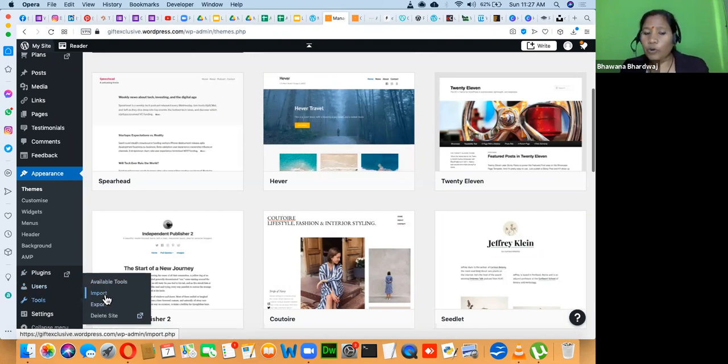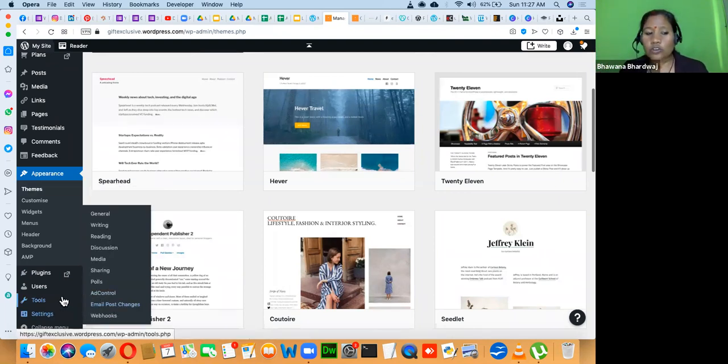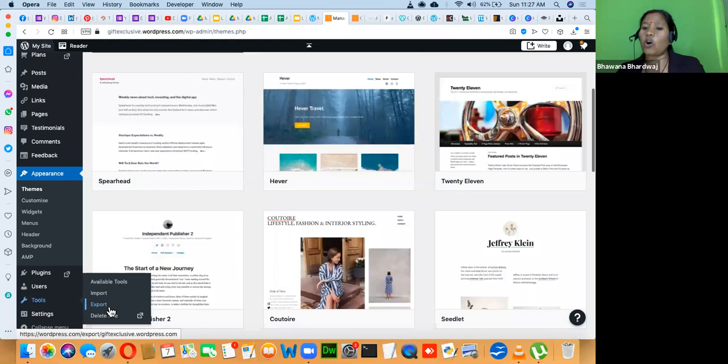This is the export-import tool. As I said, right now you are starting with the free version, but you have created an awesome website free of cost. Now you want to have your own self-hosted website. Here you can export all the content in tools. You can export all the content of the free website, and when you have a self-hosted website, you can go and import that entire content. So the same website will be replicated in the paid one.